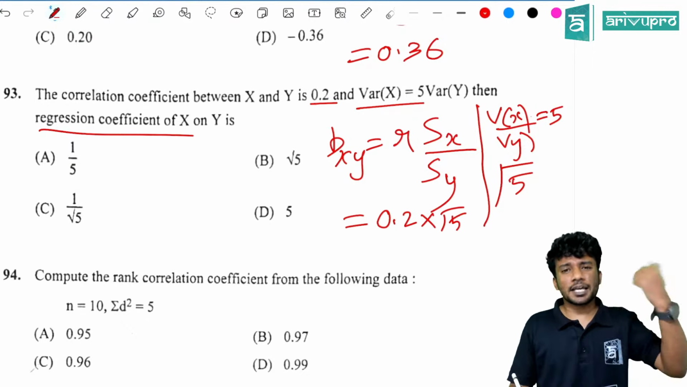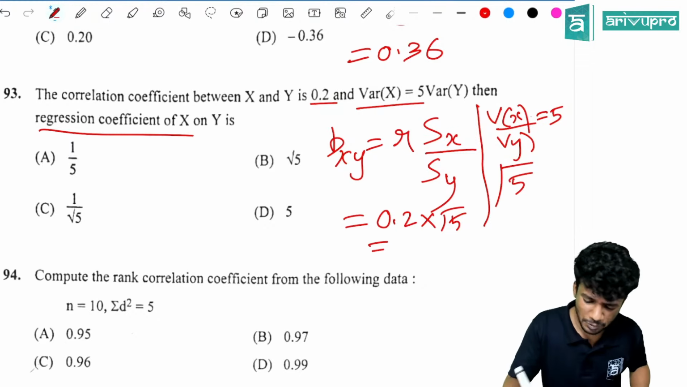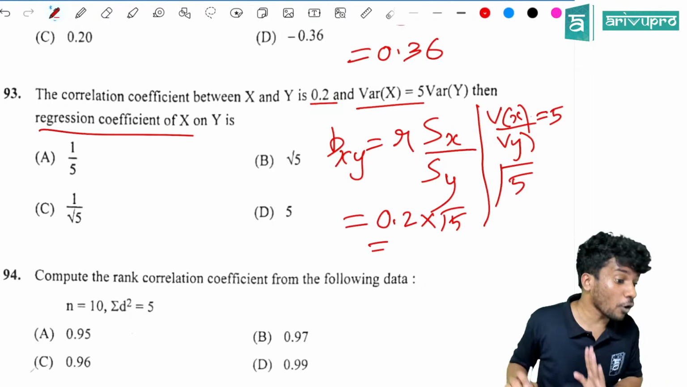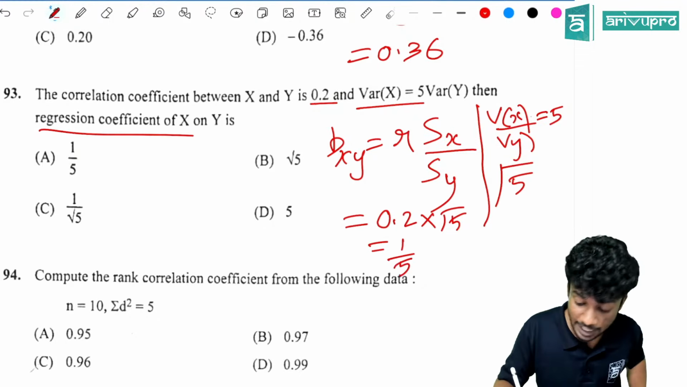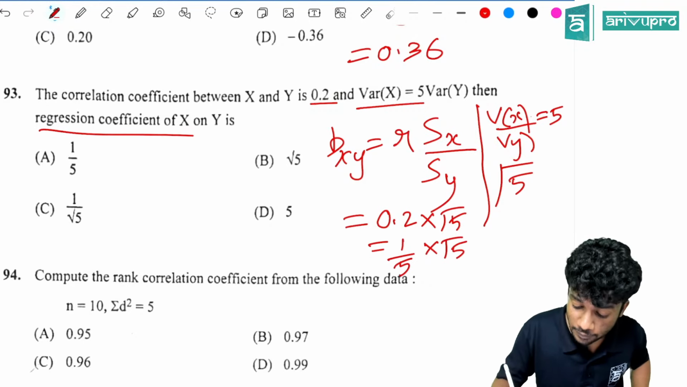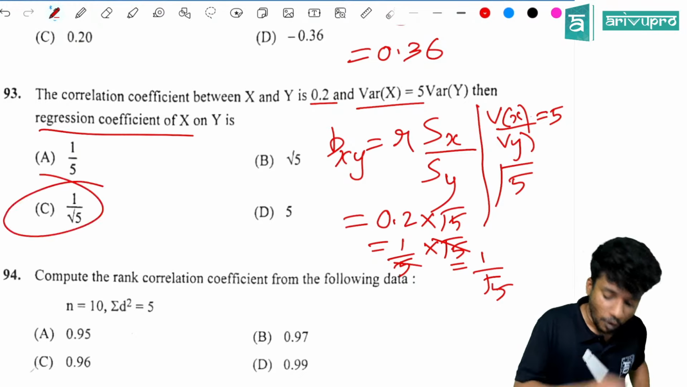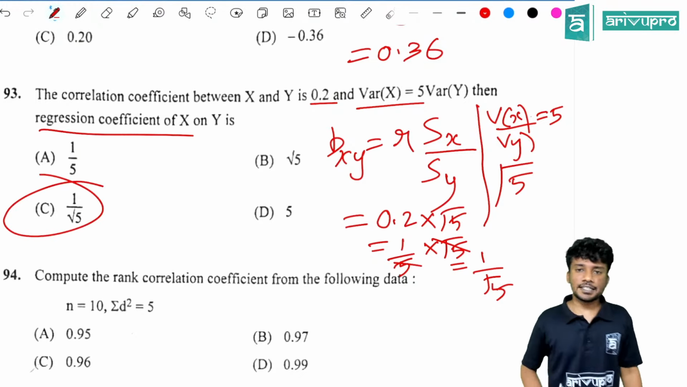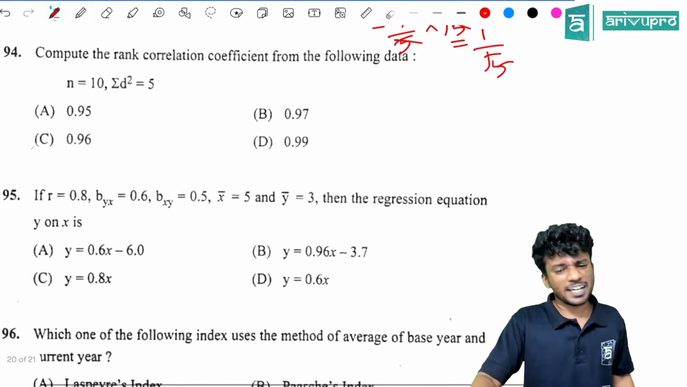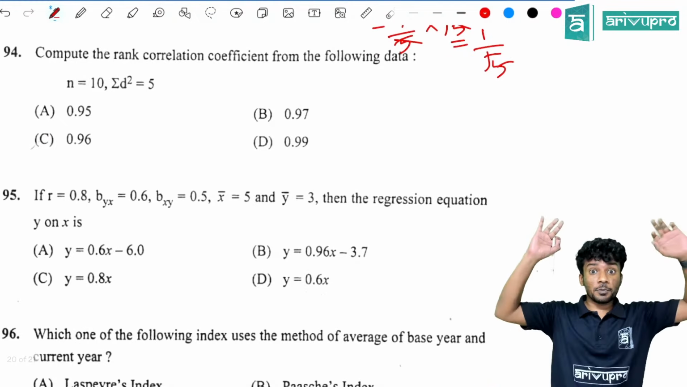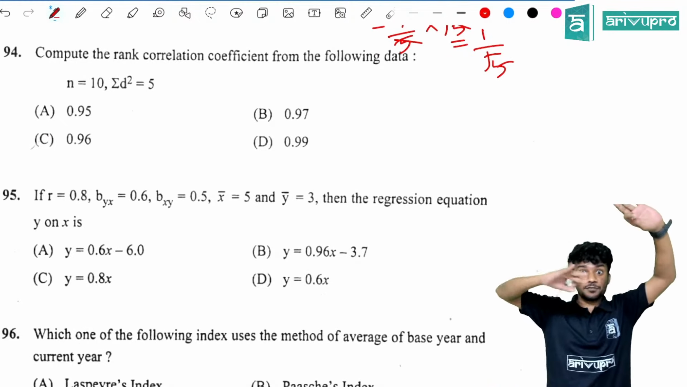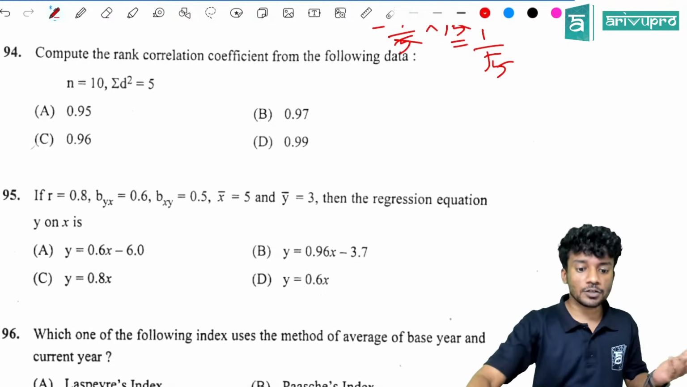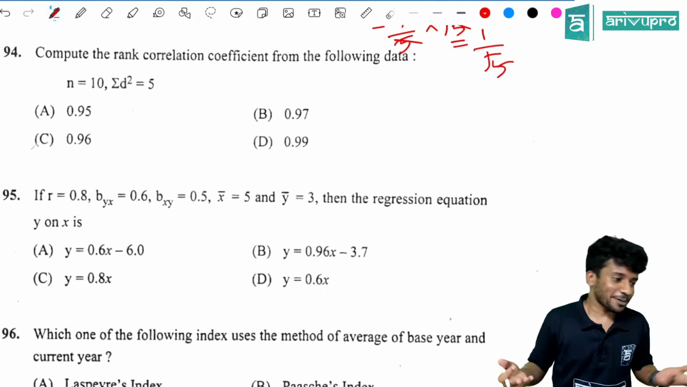So 0.2 can be written as 1 by 5, right? Because I am answering as per the option. 1 by 5 into root 5. So it will get cancelled off, which will become 1 by root 5. Option C is the right answer. I think it is a very direct question. If you thought about variance, if you take the root, you will get the answer. If you had thought about that, you would have got the right answer.